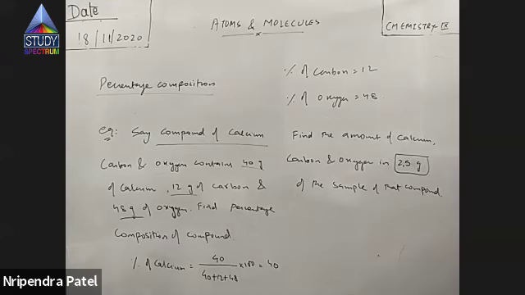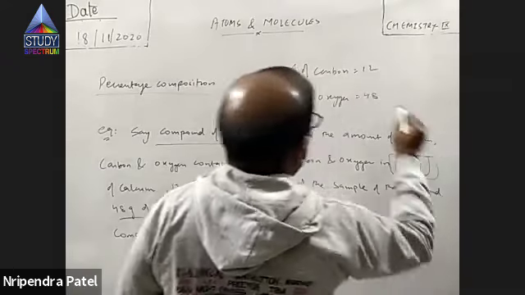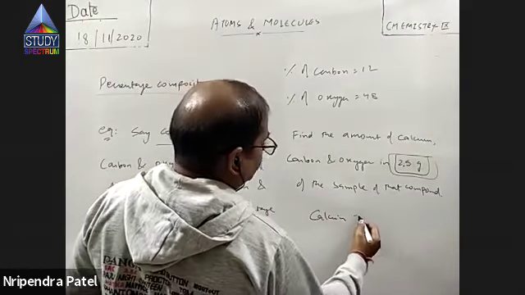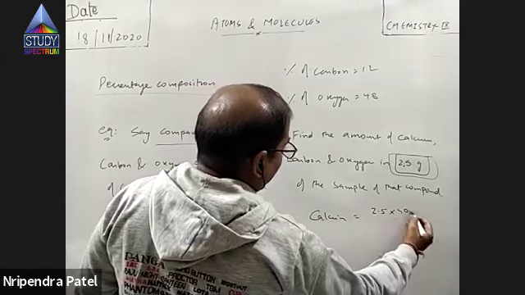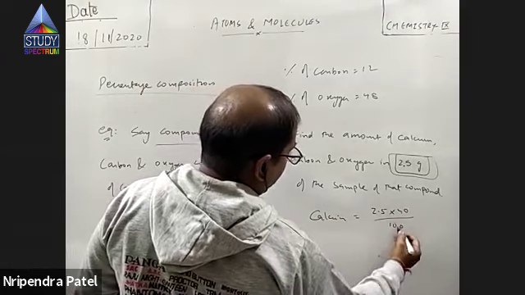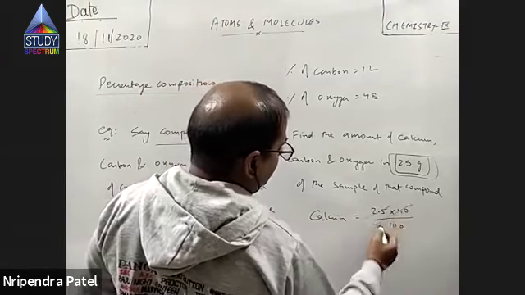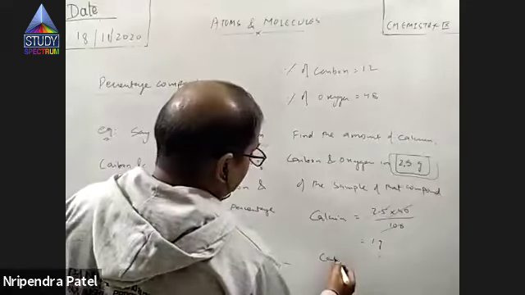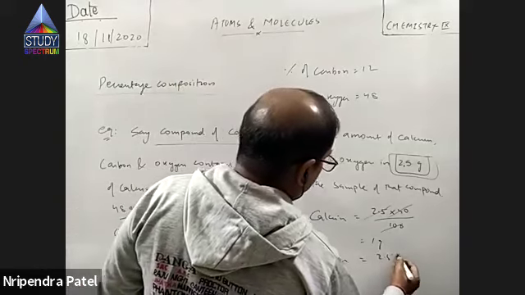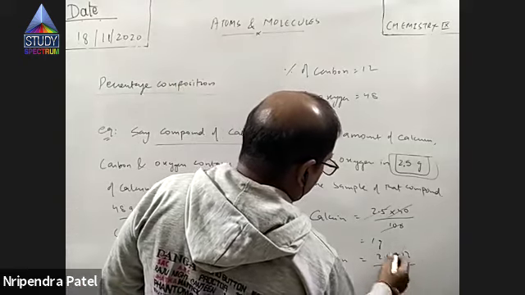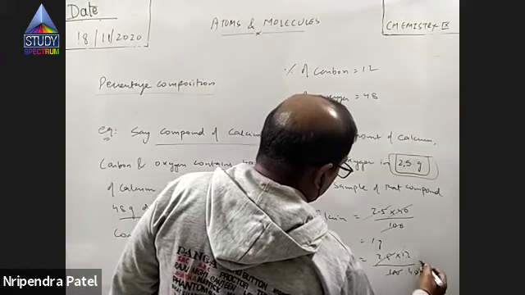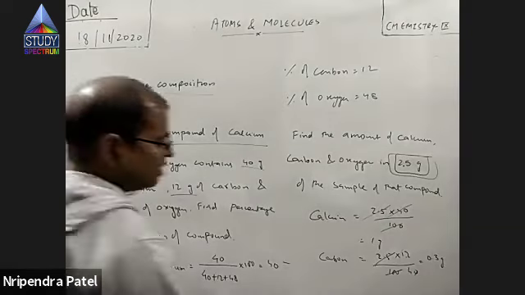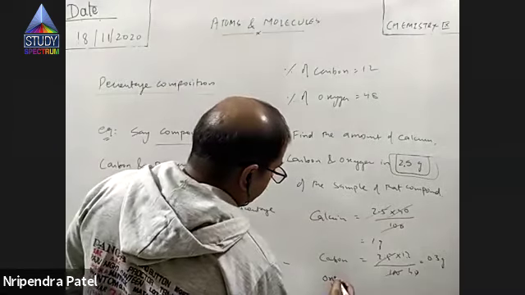See, it's a simple thing. It should contain 40% calcium. So calcium amount will be how much? 2.5 gram sample is there and contains 40%. So 2.5's 40% is how much? 100 cancels. So 1 gram calcium. Now carbon. Carbon will be 12% of this. So 0.3 gram. Right? 0.3 gram. Now remaining is oxygen.